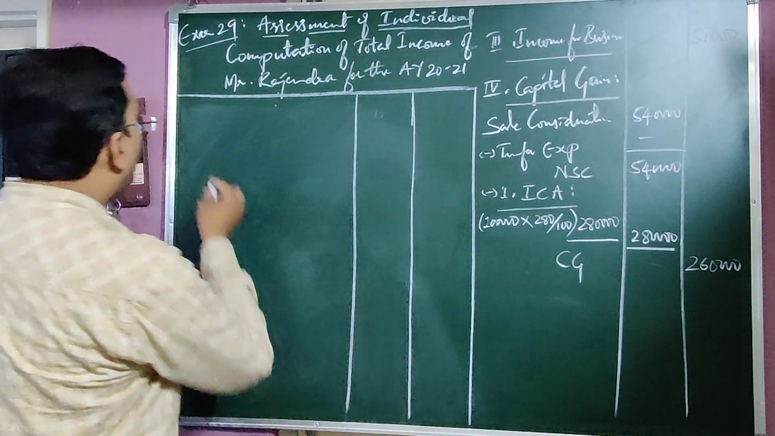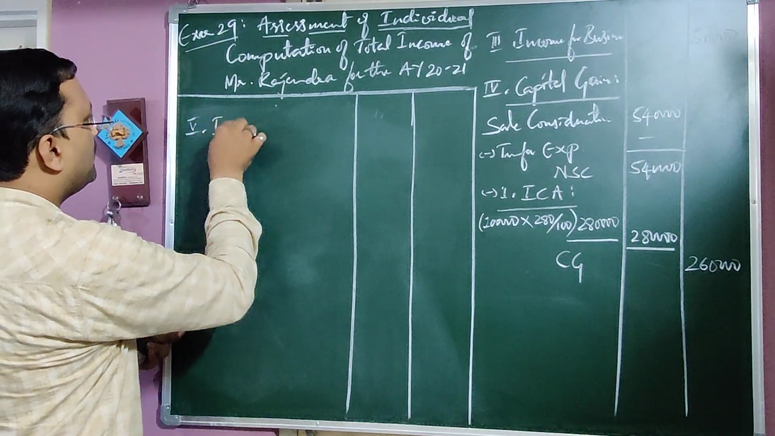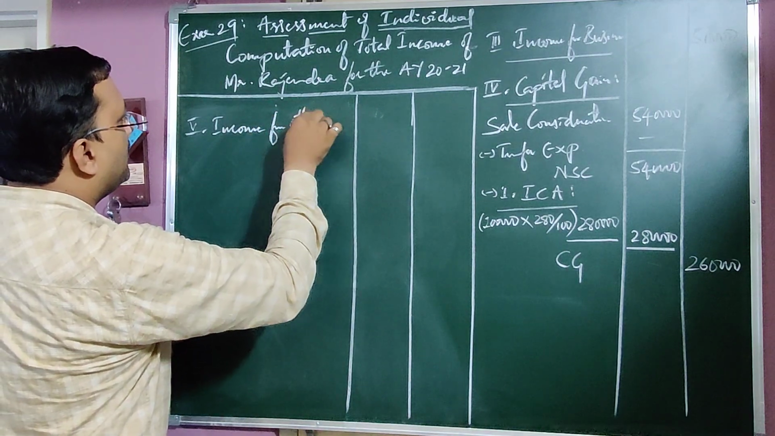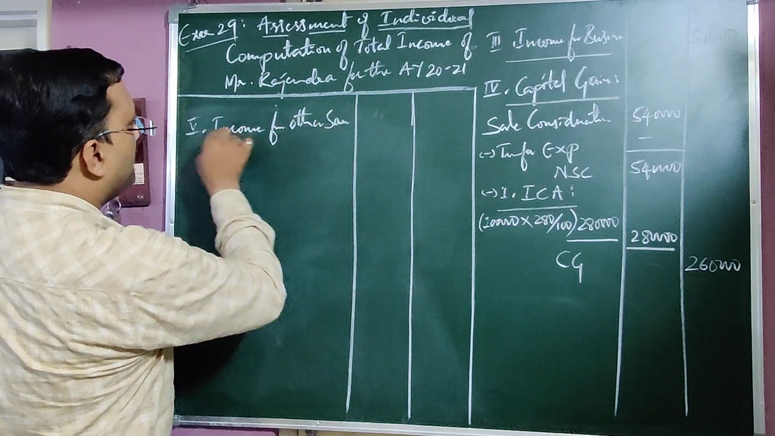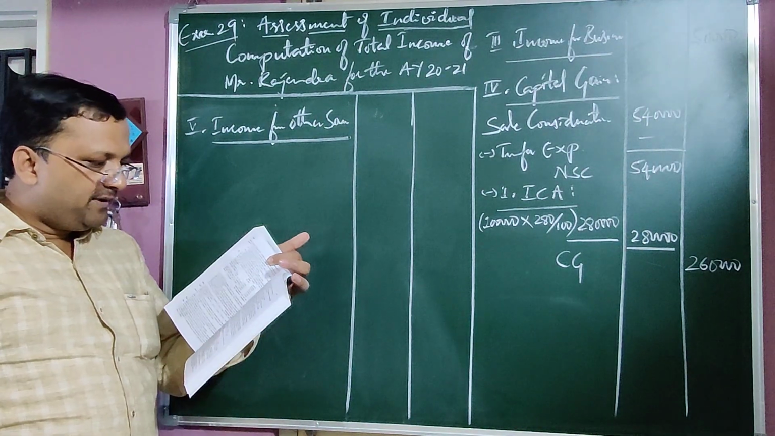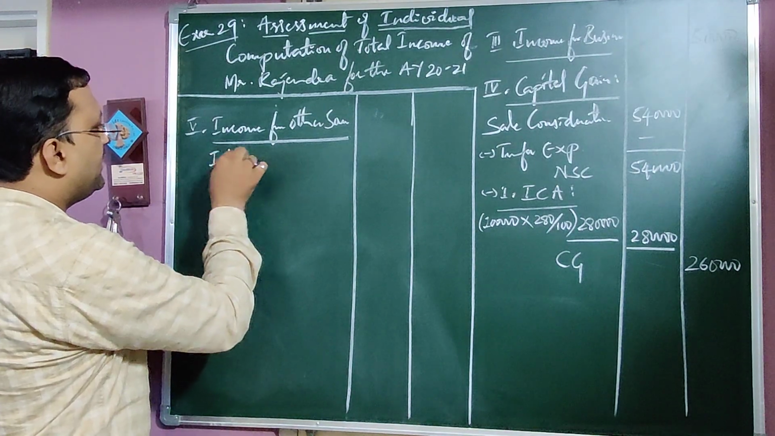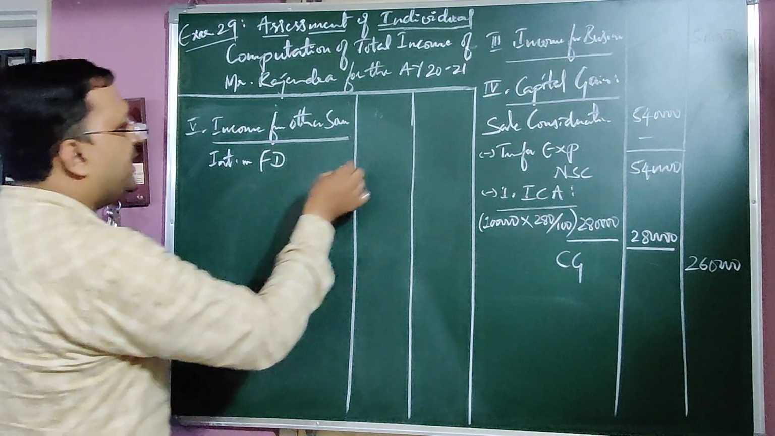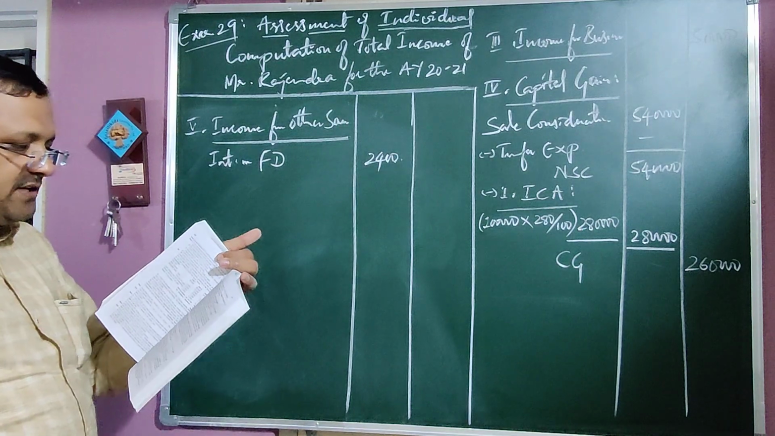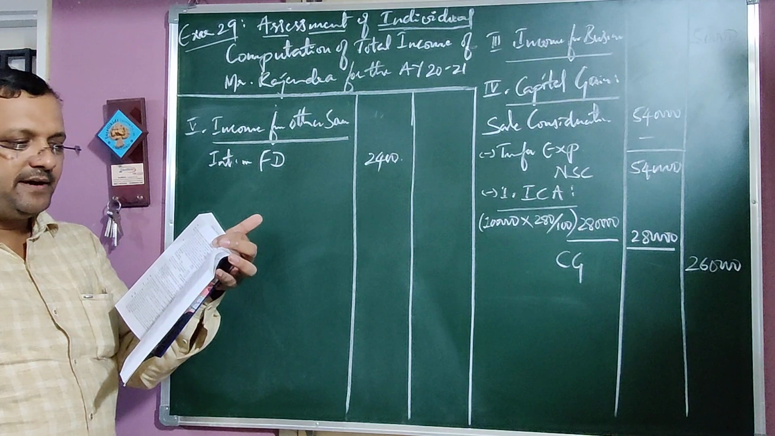And in this problem, the fifth head, income from other sources. In income from other sources, what they have been given: interest on fixed deposit 2,400, interest on FD 2,400. Next, after interest on fixed deposit, interest on deposit with Maruti Company Limited, net they have been given.